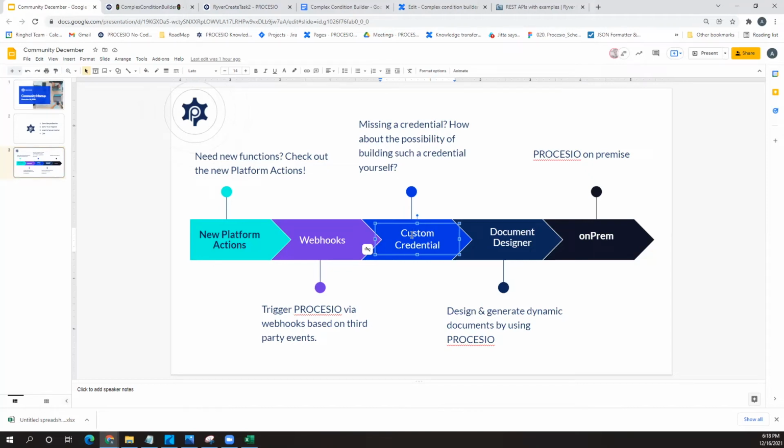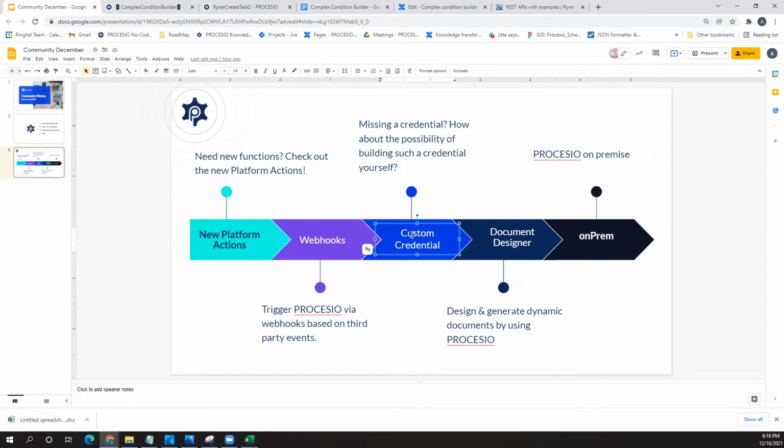Additionally, another important feature that we aim to have in Q1 22 is the document designer. Probably you never heard about this one before. The purpose of the document designer is to design and generate dynamic documents by using processes and process variables and all the power behind PROCESIO.